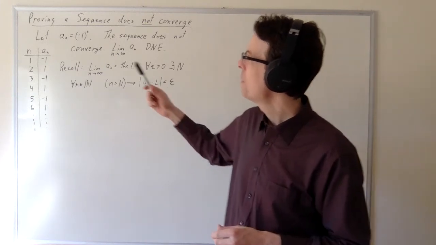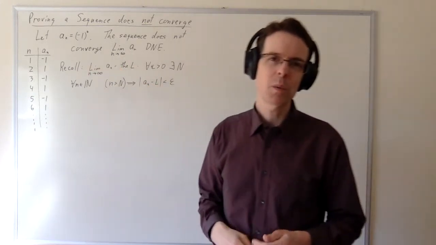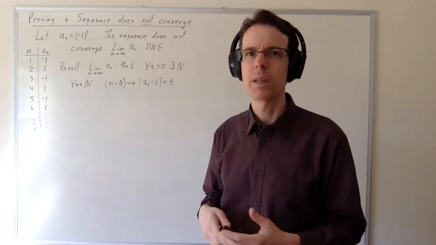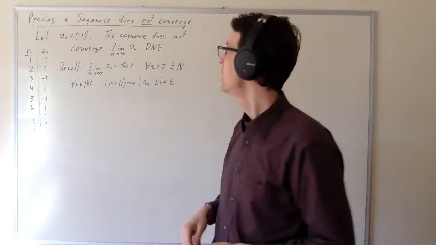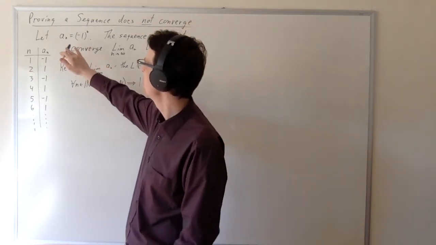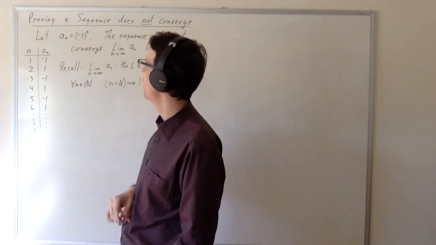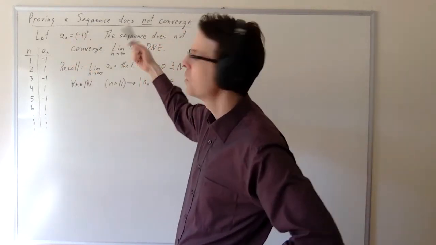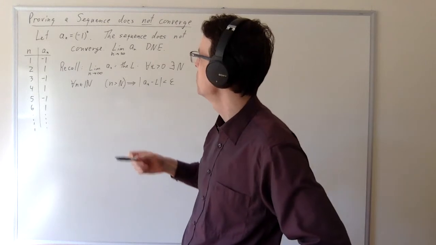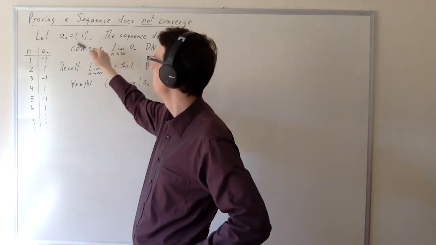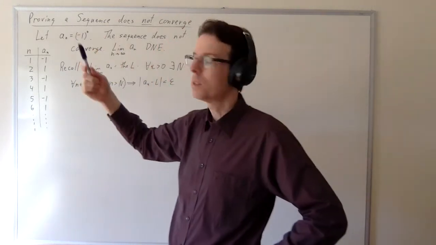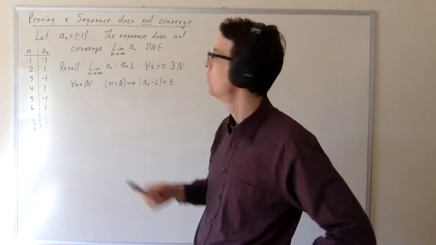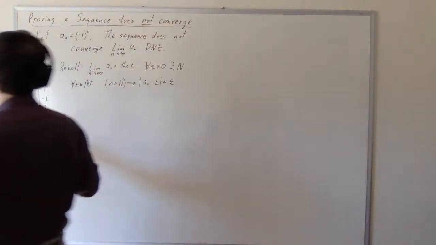So let's look at this sequence, -1 to the n, and what we're going to prove right now is that this sequence doesn't converge. So let's have a look at this sequence. This is the sequence -1 to the nth power. Now, as n goes through the positive integers, this alternates between being -1 to the even, which is +1, and -1 to the odd, which is -1. And so here's a table of values for our function.